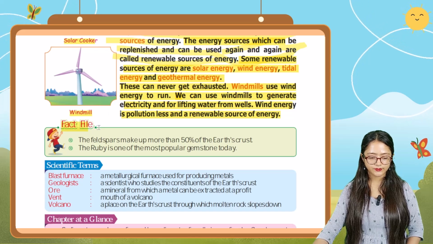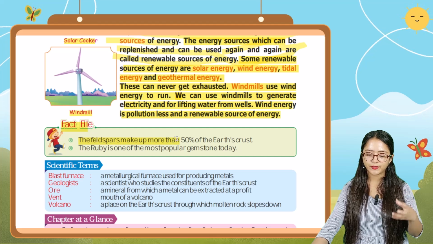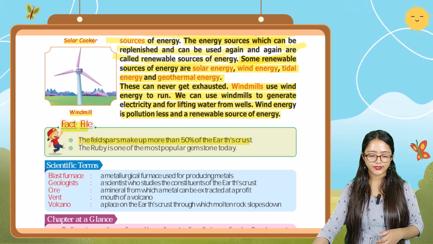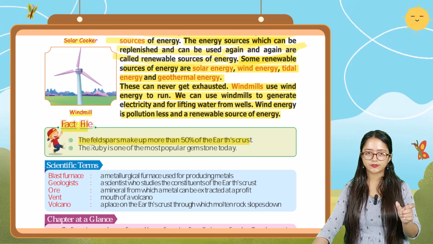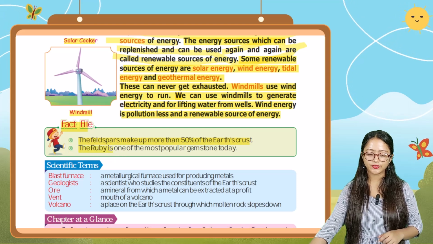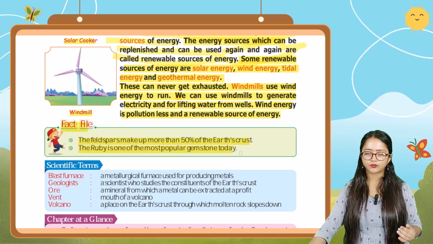Now there comes the fact file. So the first point, the feldspars make up more than 50% of the earth's crust. And the next point, the ruby is one of the most popular gemstones today.